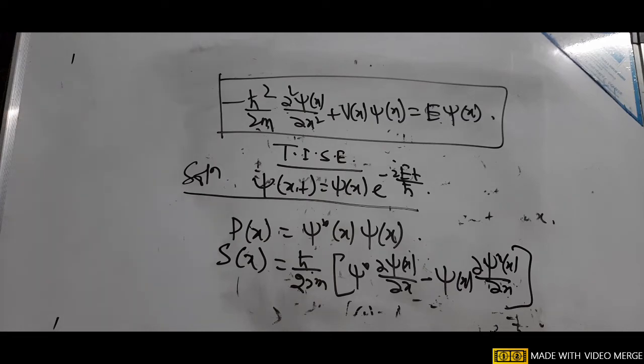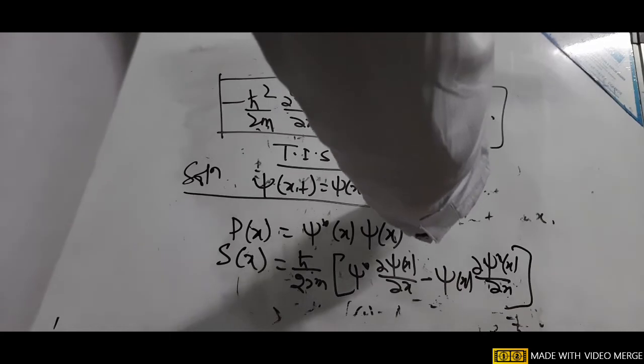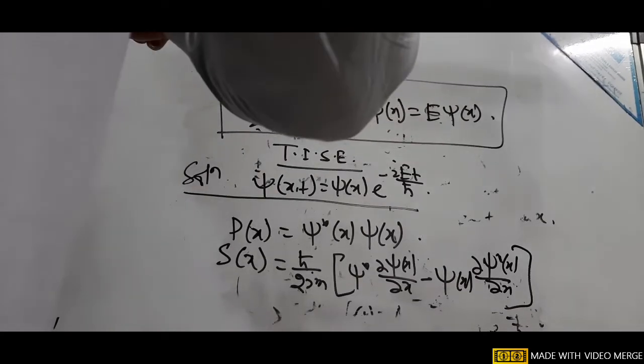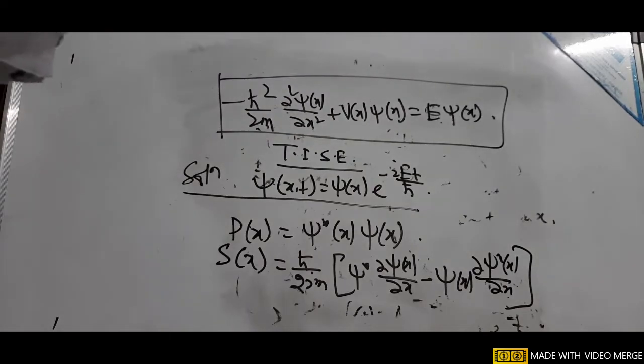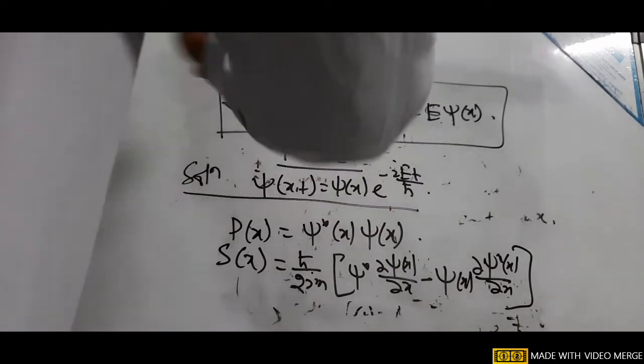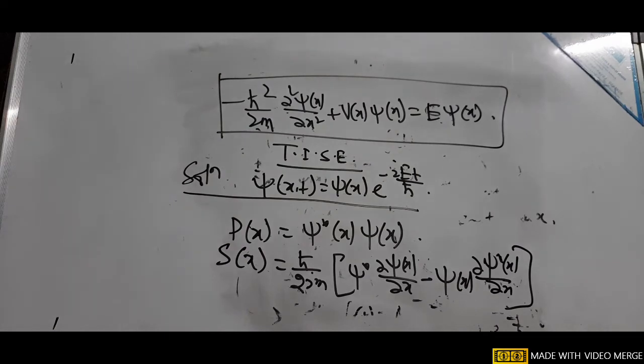So psi(x), we get that here psi(x) is not imaginary, but in case of the time dependent Schrodinger equation, the solution psi was imaginary. So it's not that psi will always be imaginary. Sometimes it is real also.